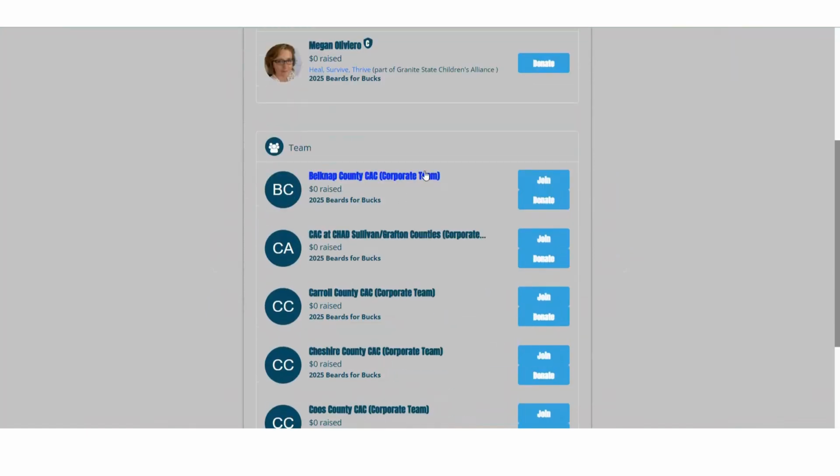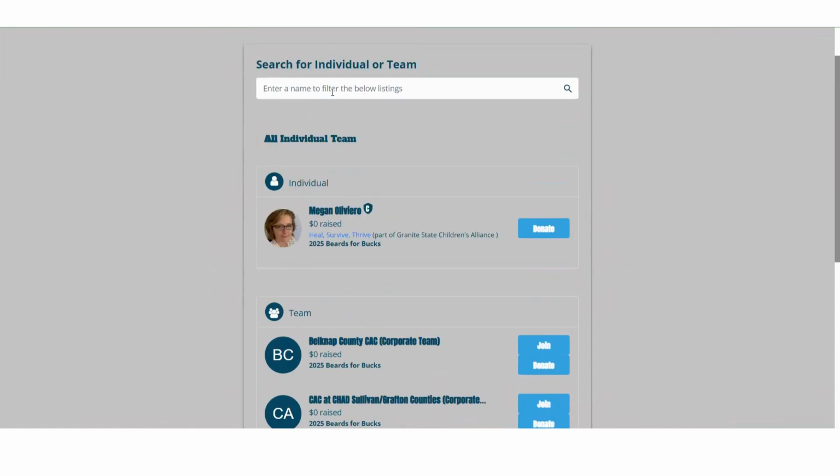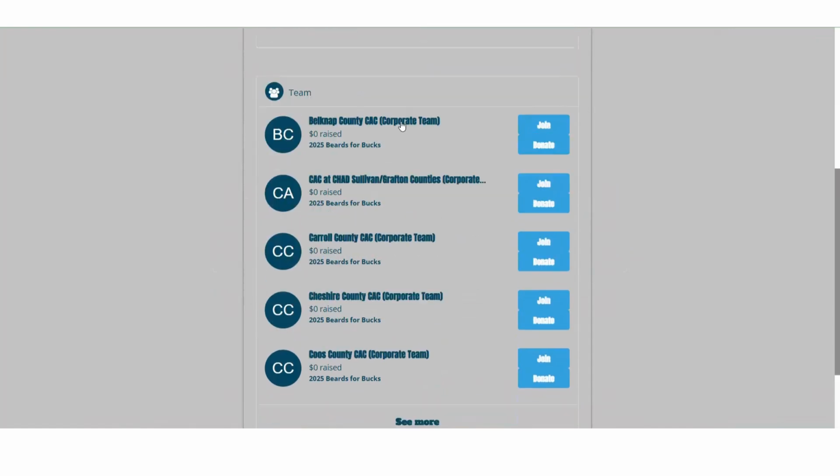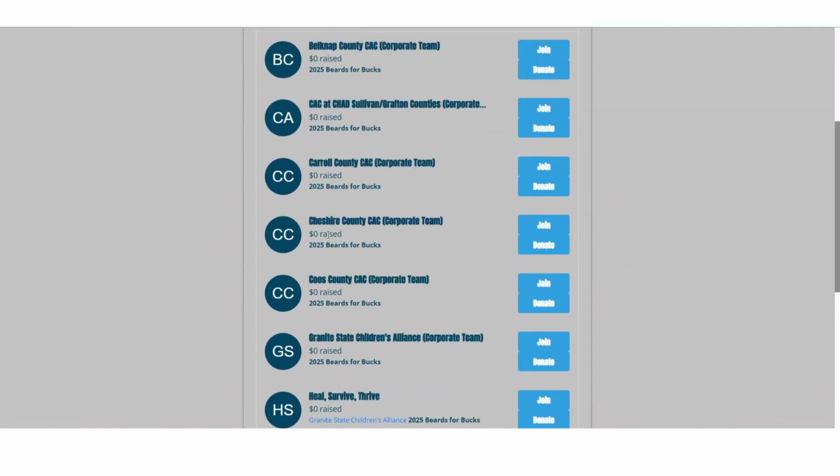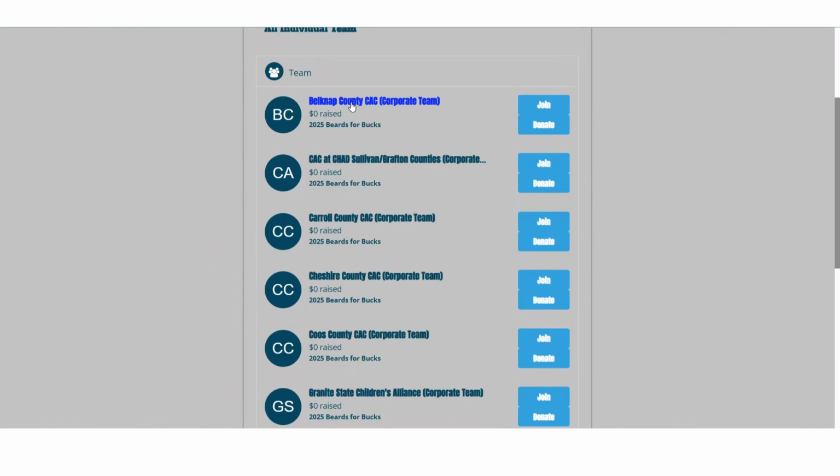So I can search through. I can either type a name of a team up here if I know what the name of my team should be, or I can look through and see what all of the team names are. At this point, you're only seeing what it calls corporate teams. We haven't registered a lot of teams yet. And the corporate team is the name of each CAC from each county that you would be supporting. So if you were joining as an individual, not part of an organization team, but just joining as an individual that wanted to support the CAC in your community, you could click join on that corporate team.